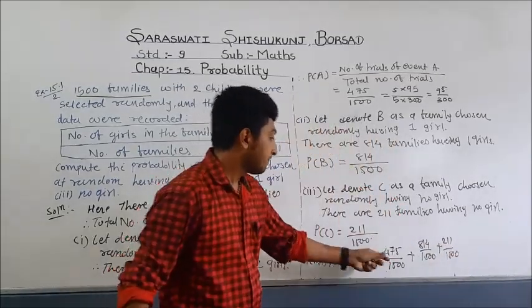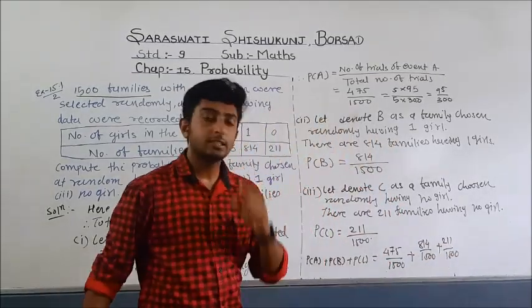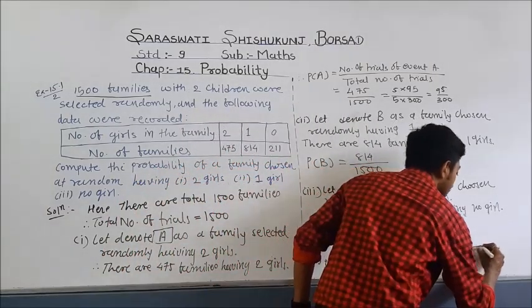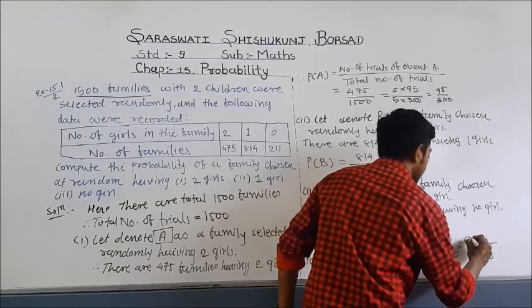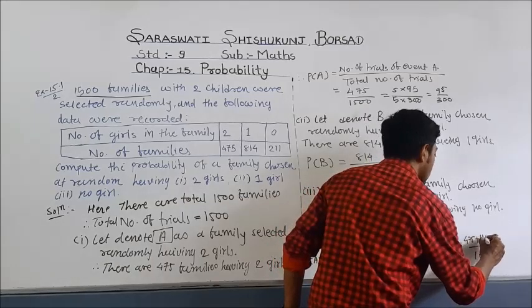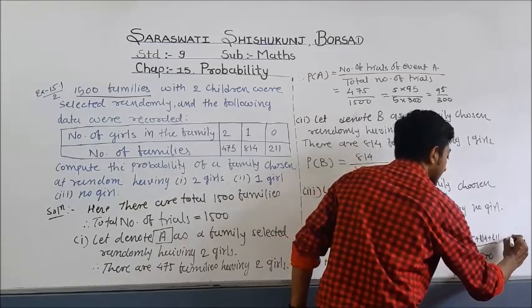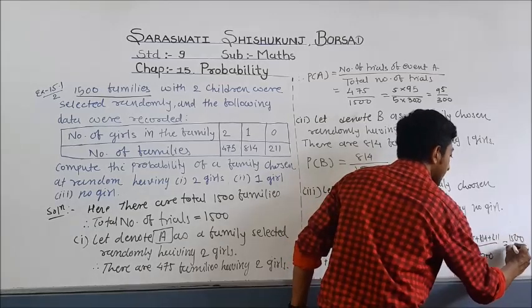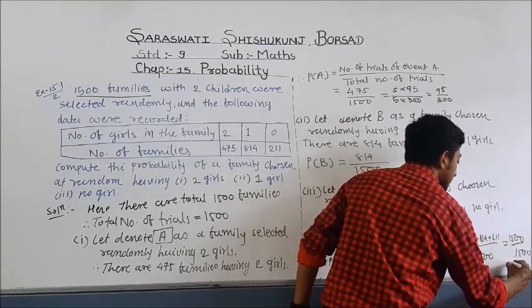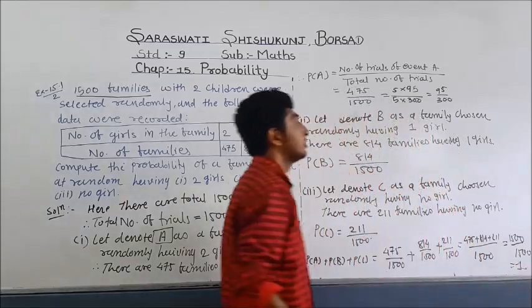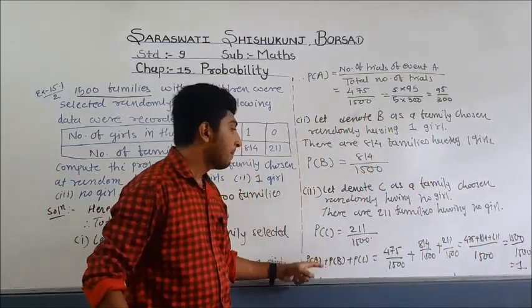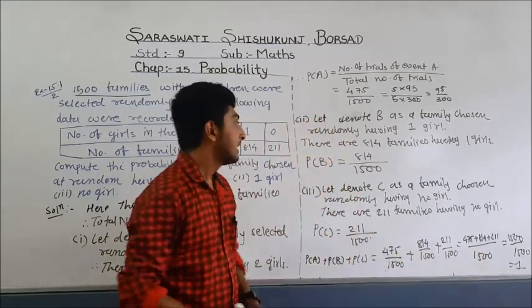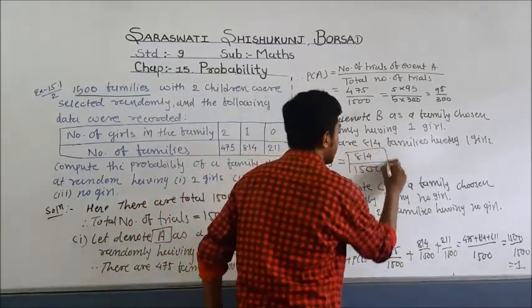In all the terms the denominator is the same, so we can write the denominator 1500 and the numerator is 475 plus 814 plus 211, that is 1500 divided by 1500. The sum is 1. So in this way you have to sum all the given probabilities and the sum is 1.